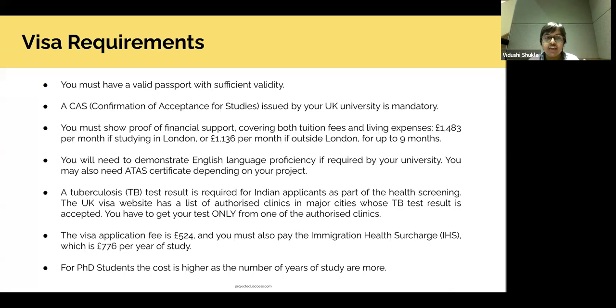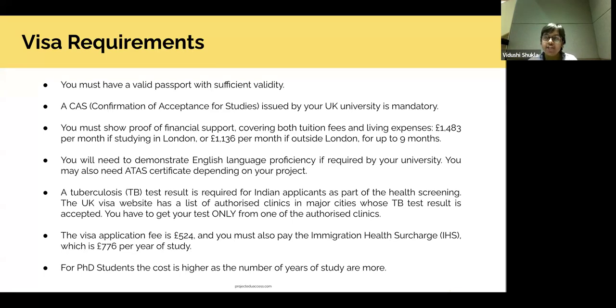Different centers charge you differently, so you can choose a center which charges you a lesser amount, but it is only a marginal difference. So you can select the specific city and the center, get your TB test scheduled, and go for the TB test screening. The certificate that you will be given, keep it very safely. You will need it for the visa appointment, but most importantly you will even need it when you are moving and immigrating to UK. So keep it handy in your hand luggage when you are flying to UK.